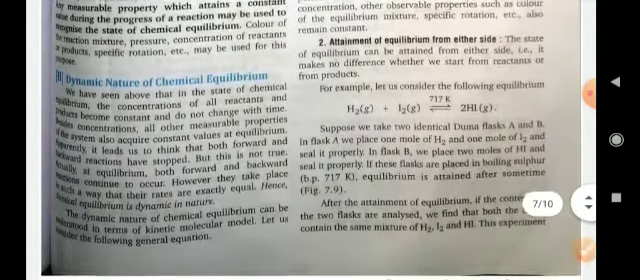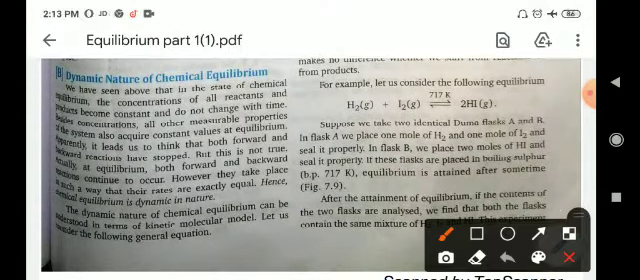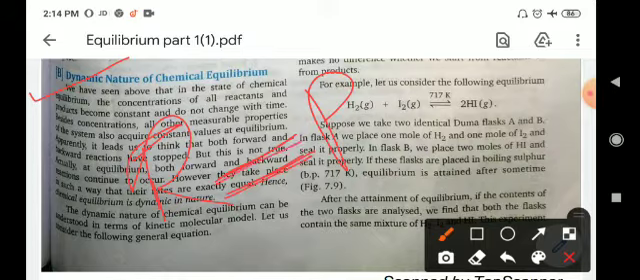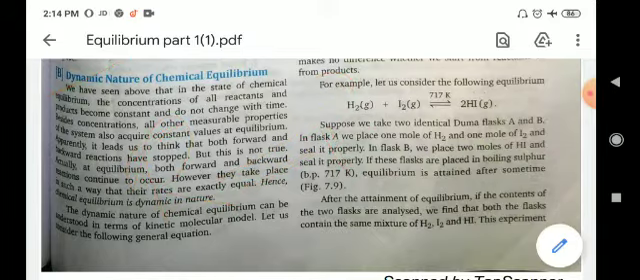So, dynamic nature of equilibrium. What is the dynamic nature of equilibrium? According to the dynamic nature of equilibrium, when the concentration of the reactant and concentration of the product become constant, at that point they cannot be converted into each other, then that condition is known as dynamic equilibrium.